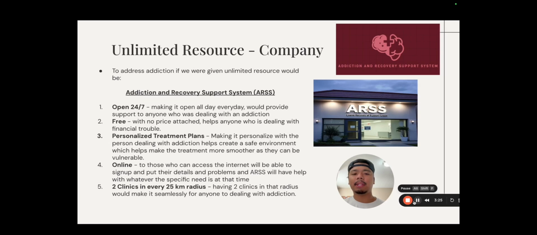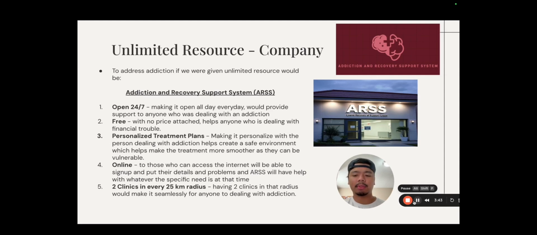Unlimited resources: this would be the company that we would build to help with addiction. It would be open 24/7. Making it open all day, every day would provide support to anyone who is dealing with addiction. It would be free with no price attached. It would help anyone who is dealing with financial trouble and can't access it otherwise.